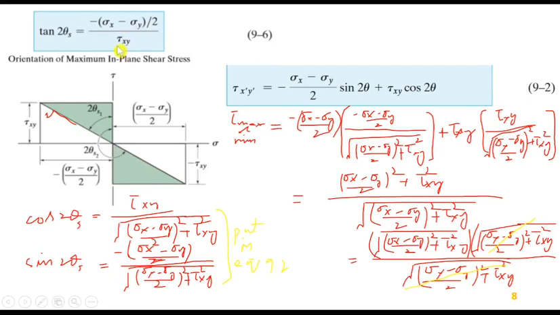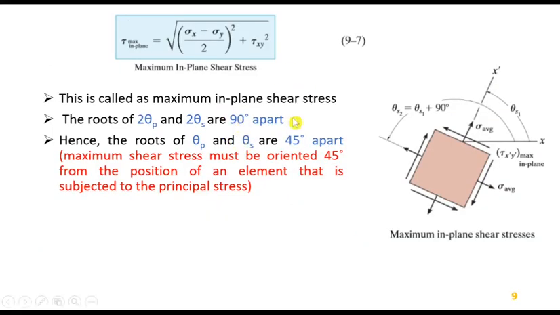If you look at the theta, these are reciprocal to each other, so it means these two axes are at 90 degrees. So theta p and theta s are 45 degrees apart. The result means that maximum shear stress must be oriented 45 degrees from the position of the element that is subjected to principal stress. So the orientation between the principal planes and the plane of maximum shear stress will be 45 degrees apart, and it is true for every case.